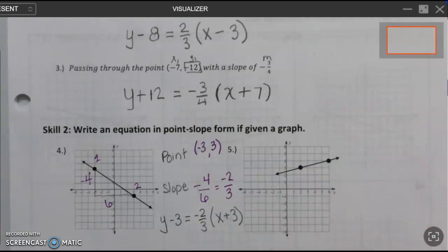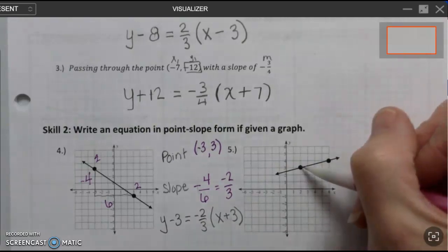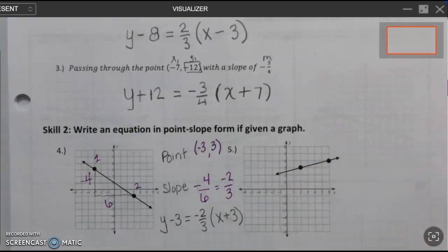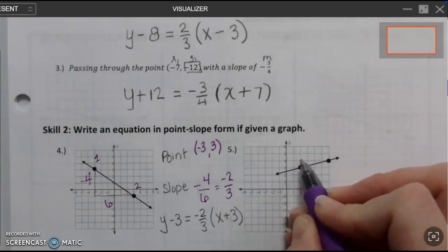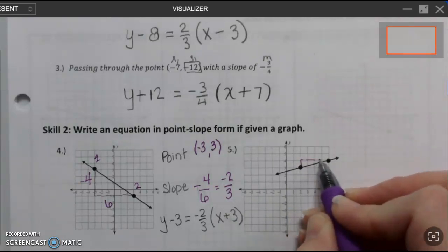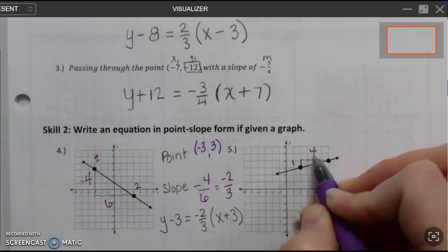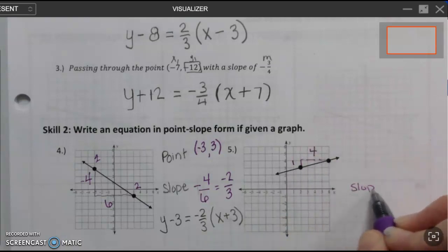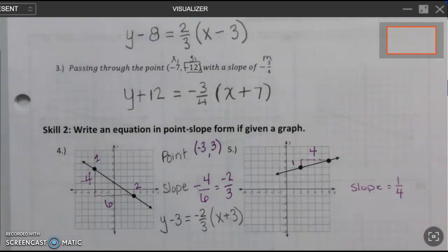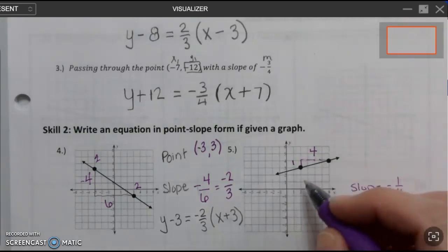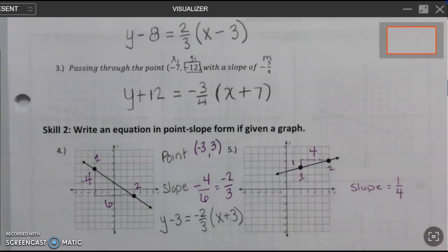Let's try that one more time here. Count my slope, up 1 over 4. So my slope is 1 over 4. I don't have to reduce that, thank goodness. And then I pick one of the 2 points. Do I pick my first point or my second point? My first one has the coordinates.